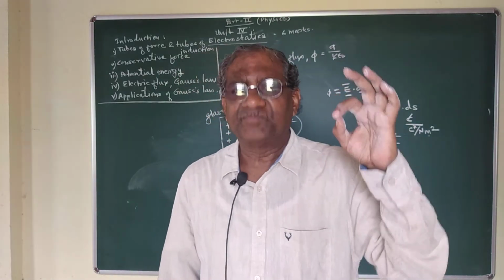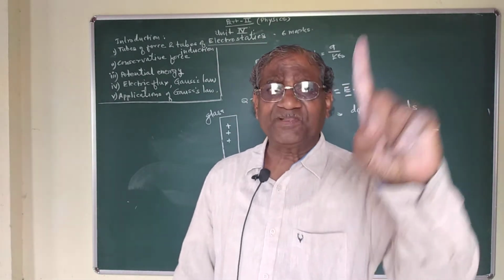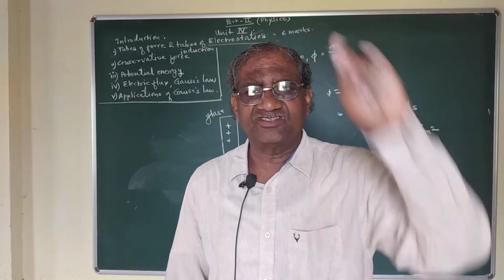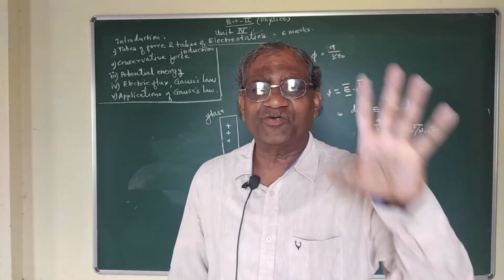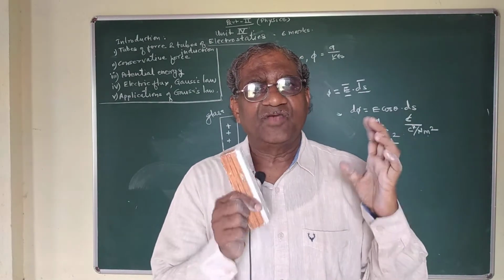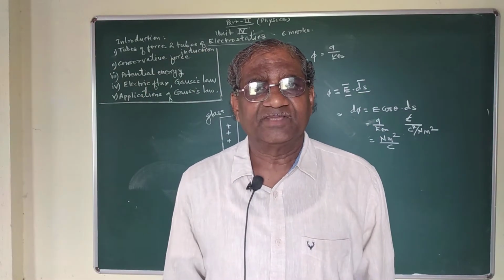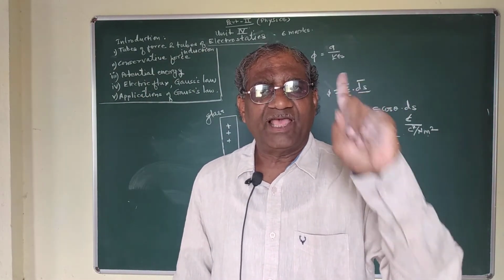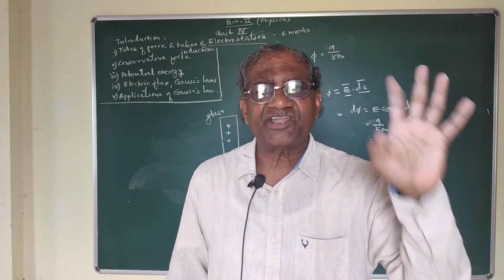This is the principle of conservation of electric charge. Like the principle of conservation of electric charge, the force is also conservative. And conservative force means if the work done by a force or work done against the force is independent of actual path, then this force is called a conservative force.